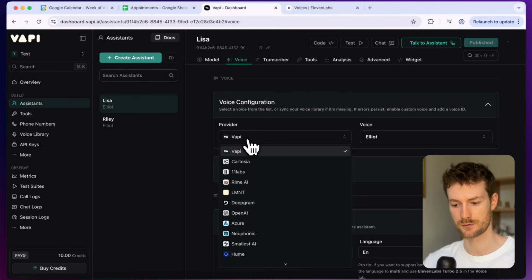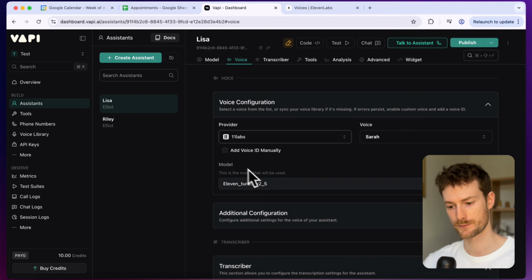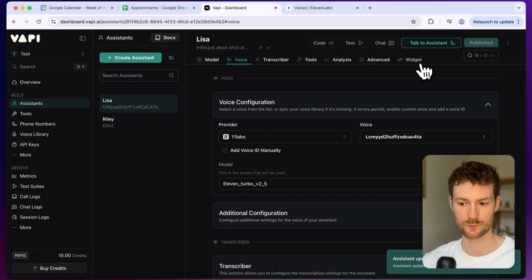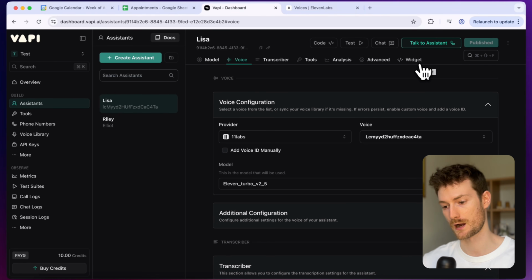And I'm going to switch the provider to 11 Labs. And you can click on add voice ID manually, and I'm just going to paste the voice ID that I copied from 11 Labs. And then we can click on publish. And now your voice agent is using that voice. So I recommend browsing 11 Labs a little bit. They have very high quality voices and you can also customize them.